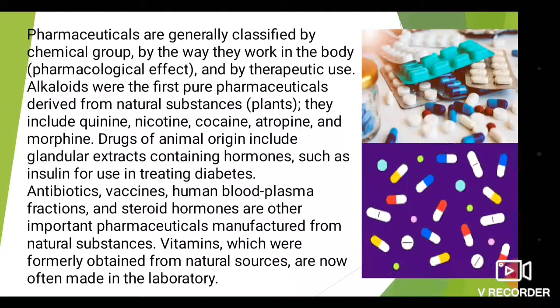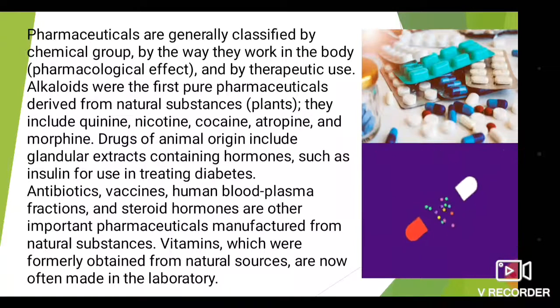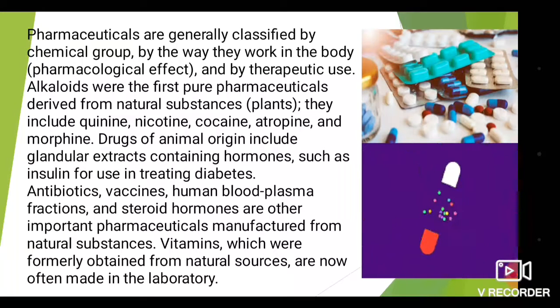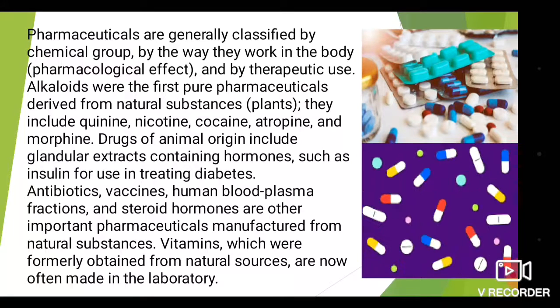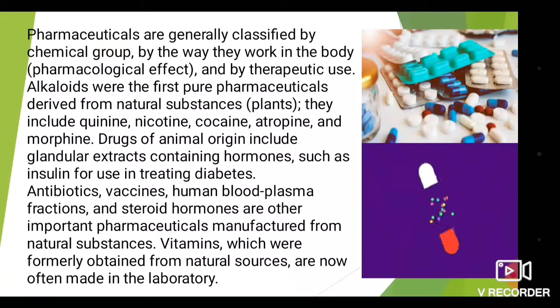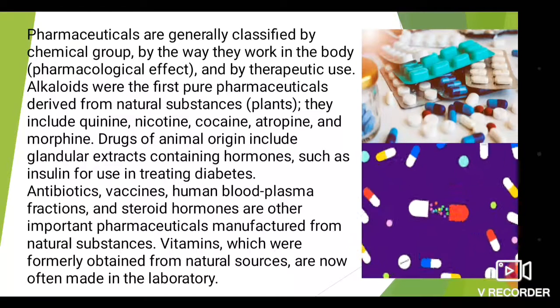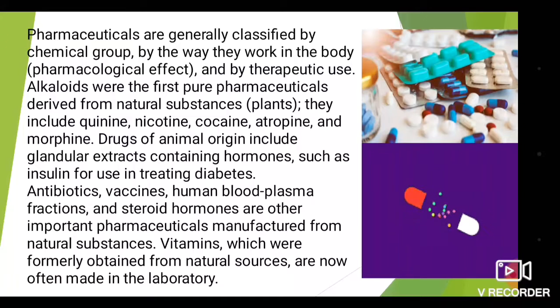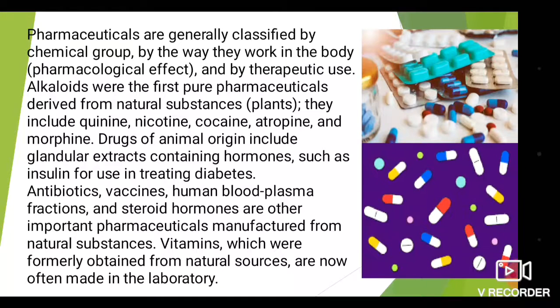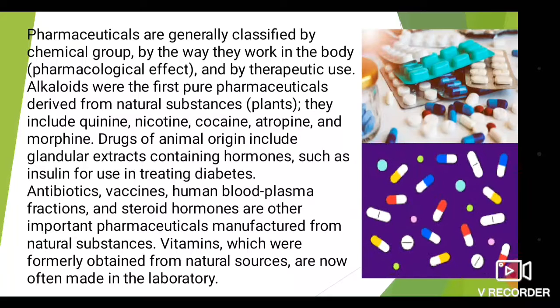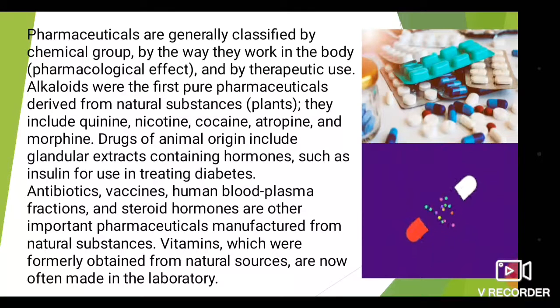Alkaloids were the first pure pharmaceuticals derived or isolated from natural substances, that is, plants. They include quinine, nicotine, cocaine, atropine, and morphine. The drugs of animal origin include glandular extracts containing hormones such as insulin, used in treating diabetes.